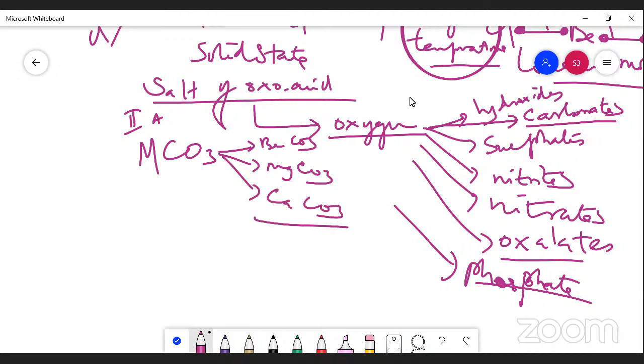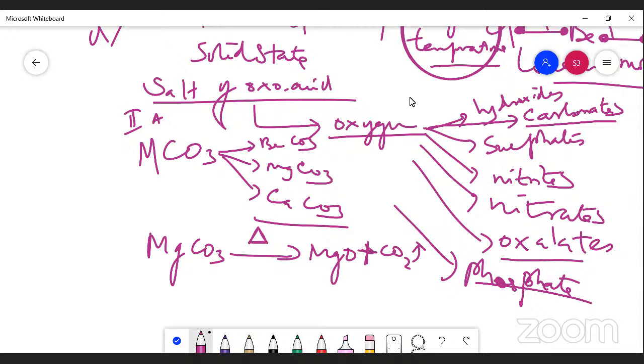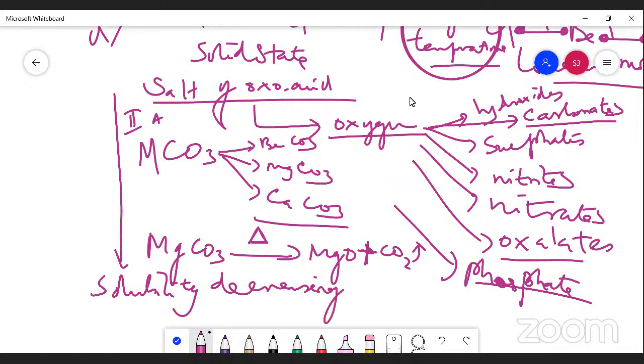Now we are going to study magnesium carbonate. When magnesium carbonate is heated, it forms magnesium oxide and carbon dioxide is liberated. Now this is what you want to know: carbonate solubility decreases while moving down the groups of this family. Why? Because calcium carbonate is not soluble in water. This is the point you should understand.